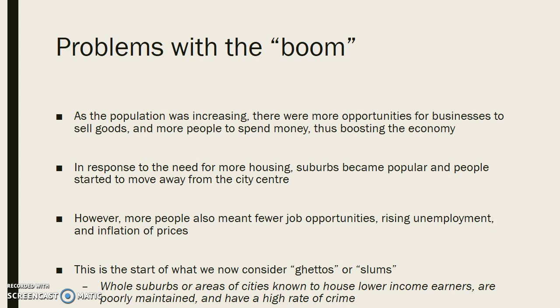But like I said, it also means there are fewer job opportunities, there's lots of unemployment, and prices start to inflate. That means prices go up without income coming up. And this is the base almost message coming through in 12 Angry Men, is that because these people all of a sudden don't have employment, they don't have any money, and they can't afford anything, they turn to a life of crime. So when we're talking about the ghettos and the slums in 12 Angry Men, these are the whole suburbs or areas that are known for their lower income earner population. Okay, they're really poorly maintained, they have a high rate of crime because there are not those opportunities because there's too many people to fill those jobs.